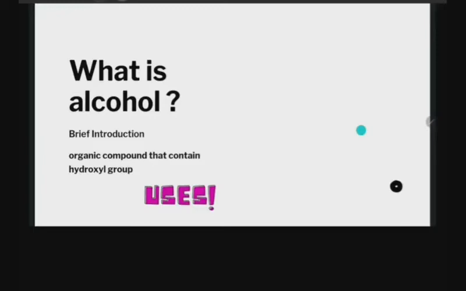What is alcohol? In chemistry terms, alcohol is an organic compound that contains a hydroxyl group. Please remember what an organic compound is: a compound that originated from living things. A hydroxyl group is a group with OH in it. Anything with OH we call hydroxyl, and that is an alcohol.